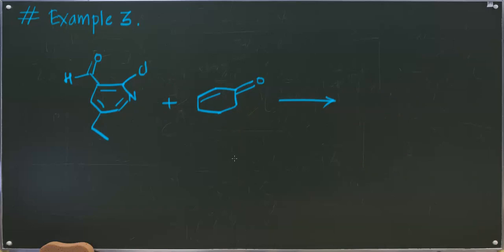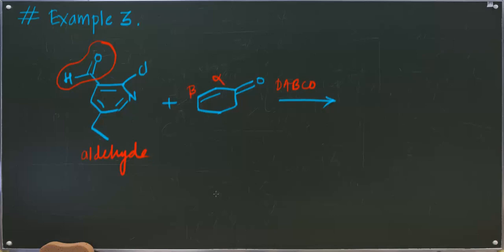Here again you are supposed to understand the nature of your starting material. The first compound that you need to identify is an aldehyde. As you can clearly see here, this is the aldehyde part. Therefore, this is starting material 1, the aldehyde, and this is starting material 2, the alpha beta unsaturated carbonyl compound. Now again pause the video for a while and try to guess what would be the product in this case.